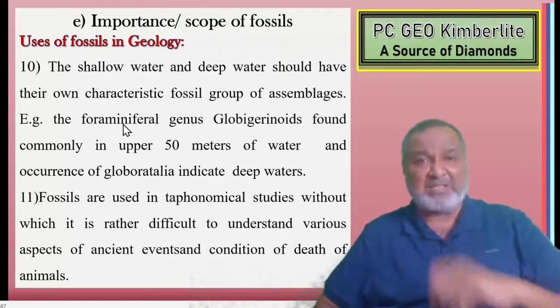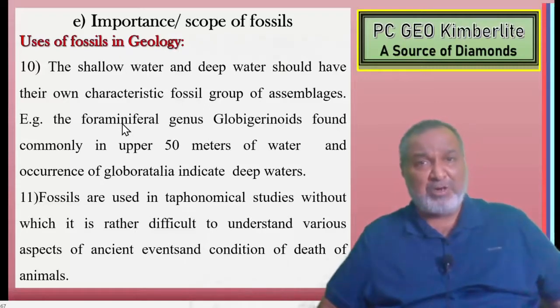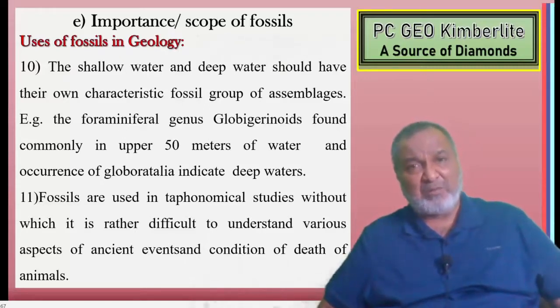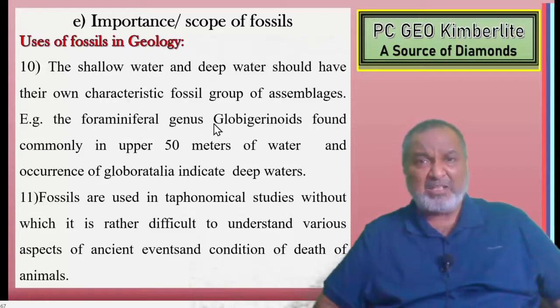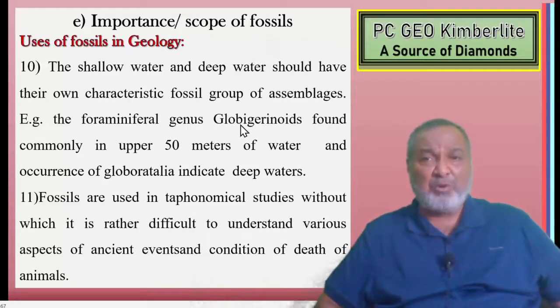Here we are giving you the best example, foraminifera. You all know foraminifera. In this one, the genus Globigerinoides is commonly found in the upper 50 meters of the water, and Globorotalia indicates deep water.